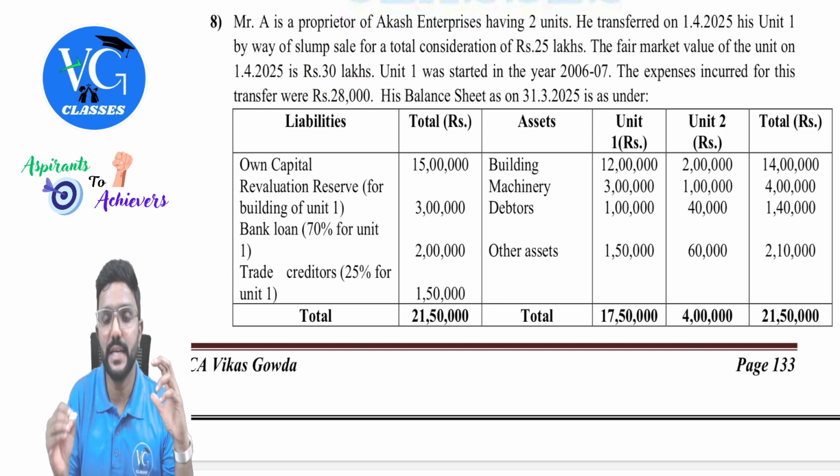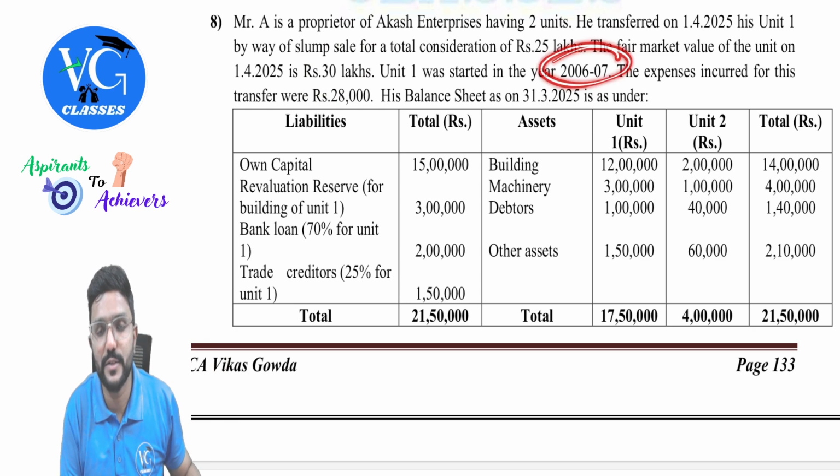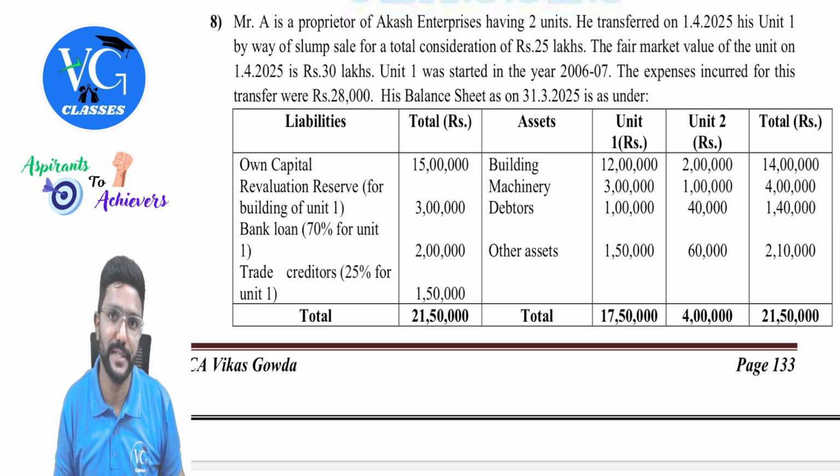Unit 1 was started in the year 2006-07. Okay. It was started in 2006-07 and it is sold during the previous year. So it is held for more than 36 months, long term, guys.